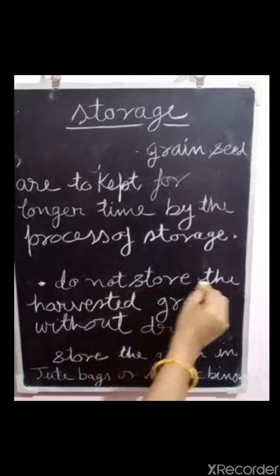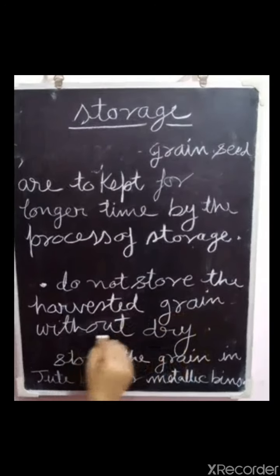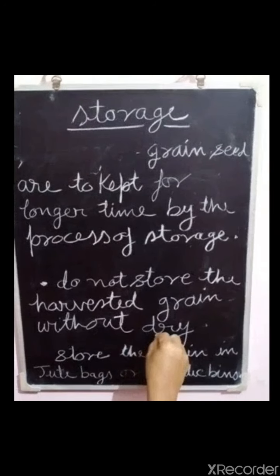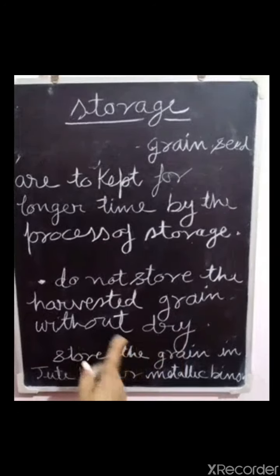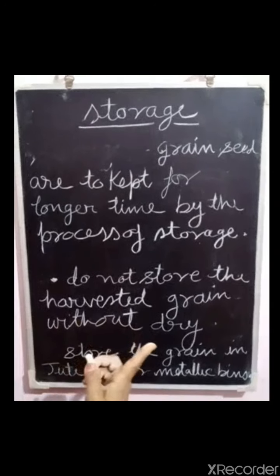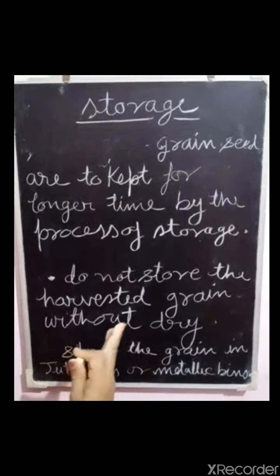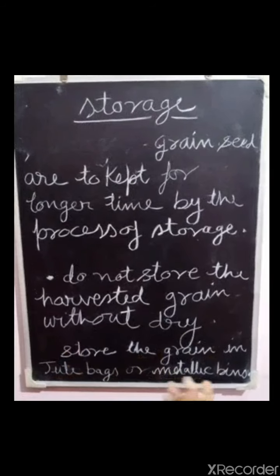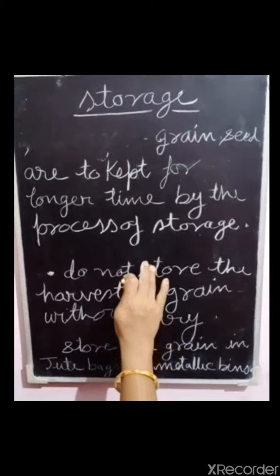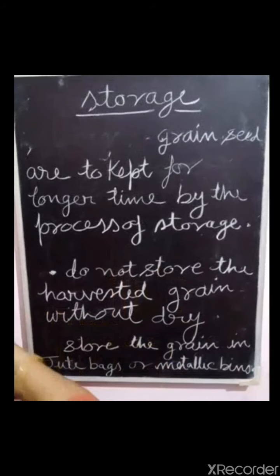Do not store harvested grain without drying, because if the grain contains moisture, there is a chance of it being exploited by microorganisms like fungi. So before storing, we should dry the grain in sunlight.